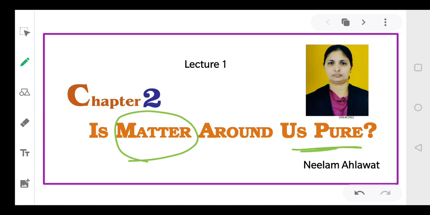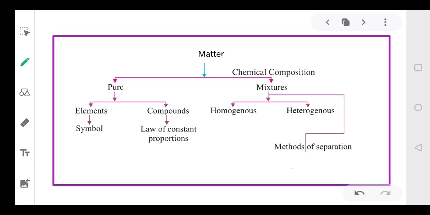Before we deal with this chapter, let's look at its components. What are the various topics that we'll deal with? First of all, what is matter? Then matter can be classified into two types depending upon composition: pure substance and mixture.